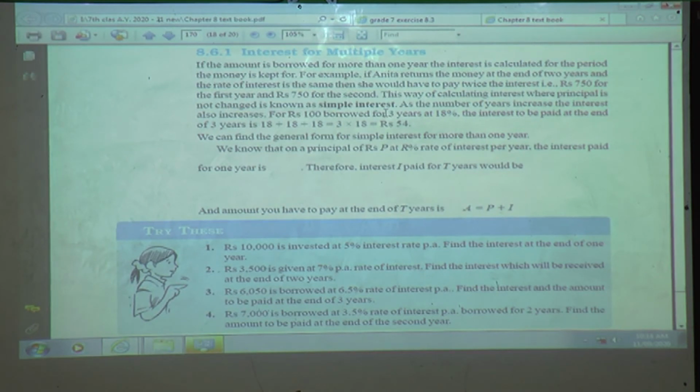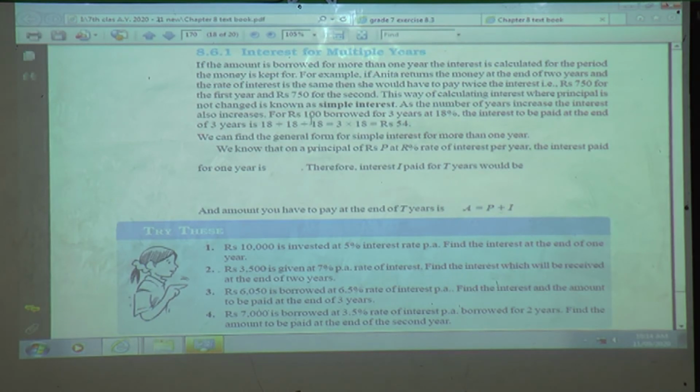So what we will learn this year is simple interest. As the number of years increases, the interest also increases. As the number of years increases, meaning you are using that amount for 2 years, 5 years, the interest will also increase.